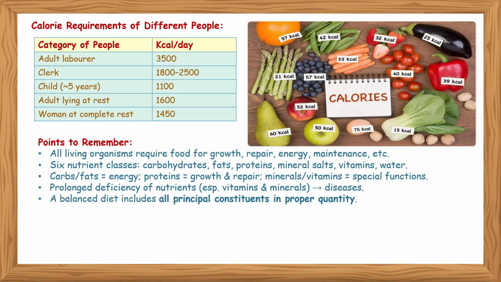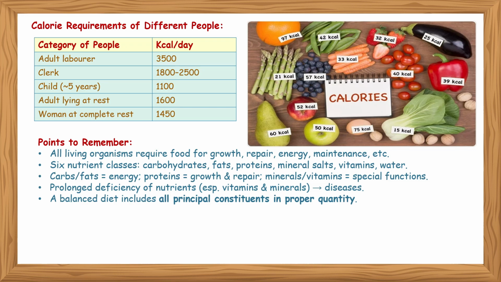Calorie requirement of different people. Category of people, kilocalories per day. An adult laborer requires 3500 kilocalories per day. Clerks require 1800 to 2500 kilocalories per day. A child of about 5 years requires 1100 kilocalories per day. An adult lying at rest requires 1600 kilocalories per day, and a woman at complete rest requires 1450 kilocalories per day.